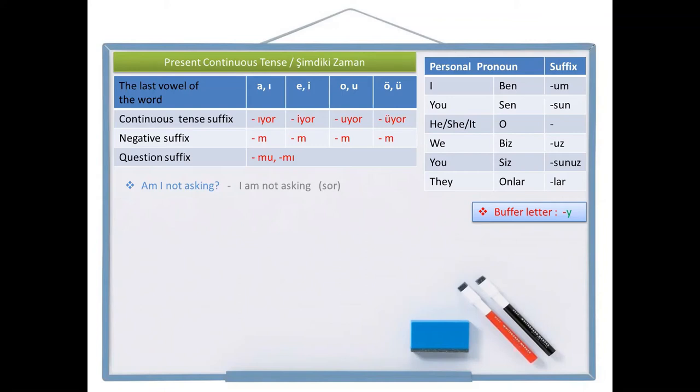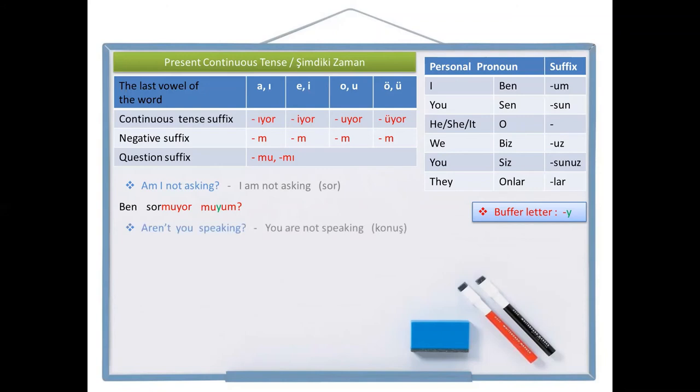Let's write the negative sentence first. Ben, ask, sor. Now I'm going to add the negative suffix. And after that, continuous tense suffix. Ben sormuyor. I'm going to leave the space and question suffix. And in the end, personal pronoun suffix. But as you see, two vowels are coming together. I need the buffer letter ya. Ben sormuyor muyum? Am I not asking? Ben sormuyor muyum?